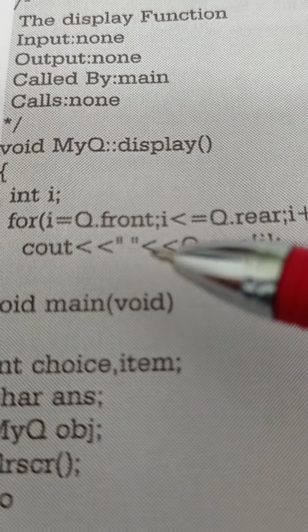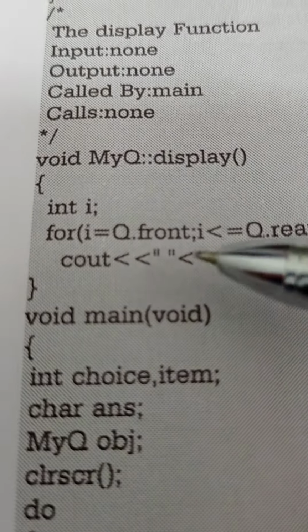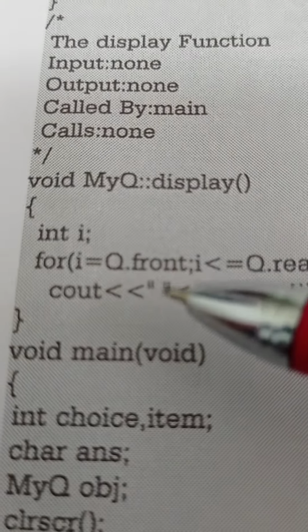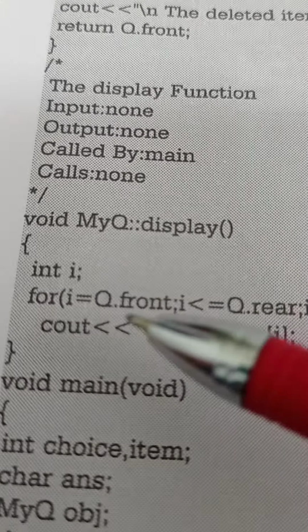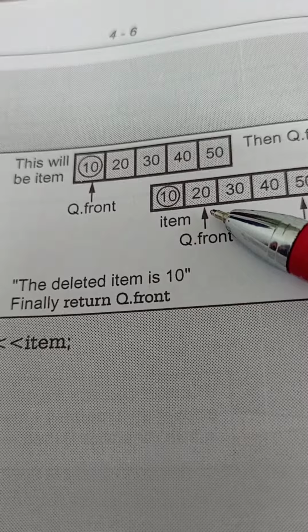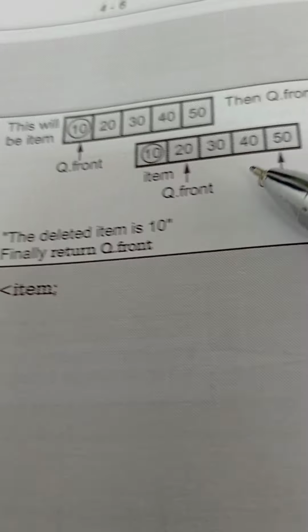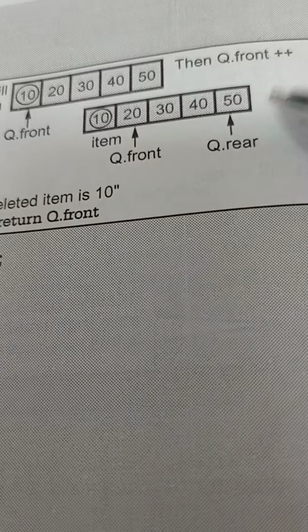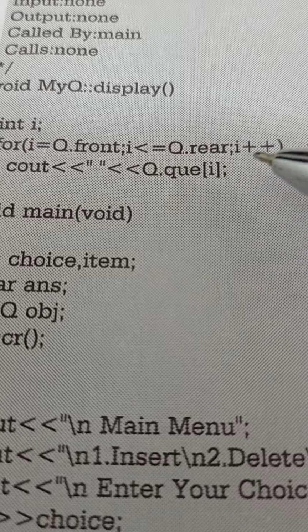Using this it will display. This loop will continue executing up to when this condition fails. What condition? i is less than or equal to q rear. Initially, what is the value of i? The value of i is q front. After every iteration of the loop, i is incremented.